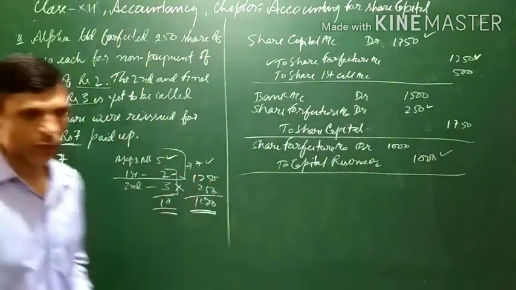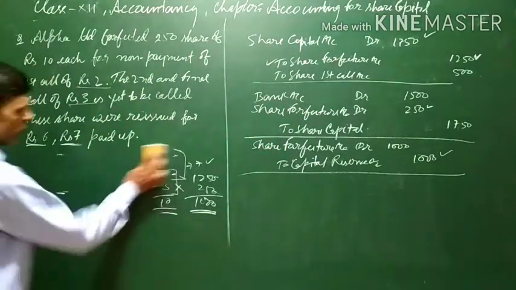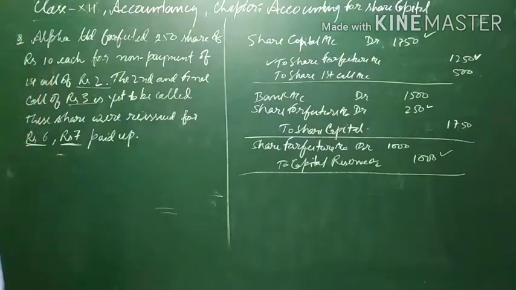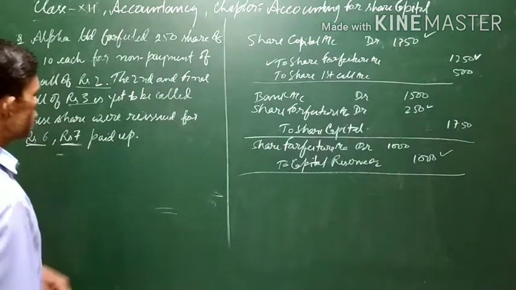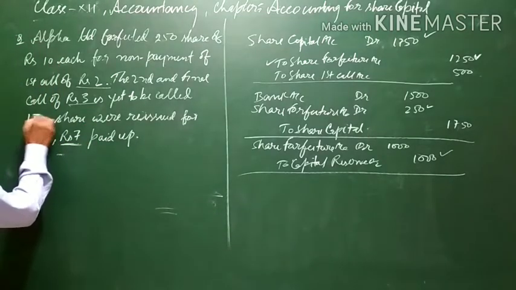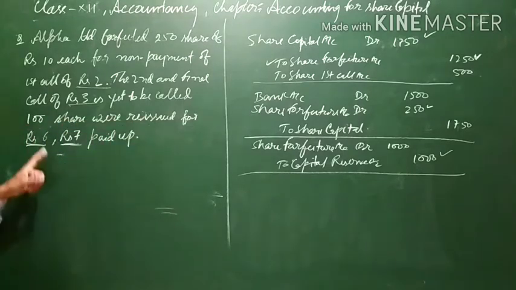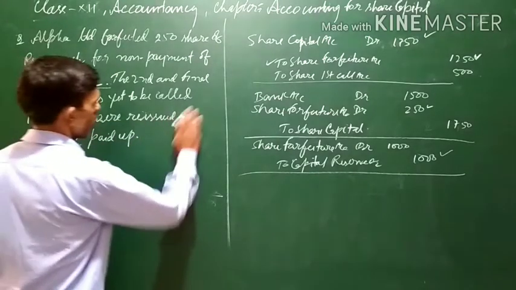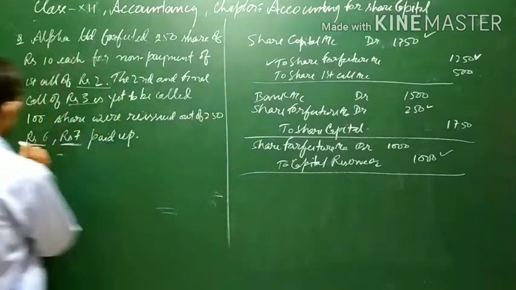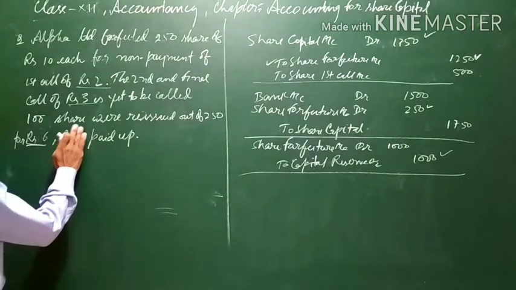Now we did a modification in the question. Let us see what the modification is. The question will remain the same. The only difference I am putting here is that only 100 shares were reissued, out of 250, for rupees 6 as rupees 7 paid up.